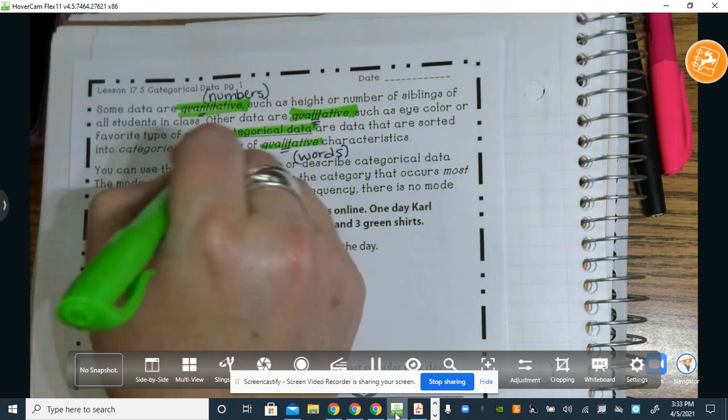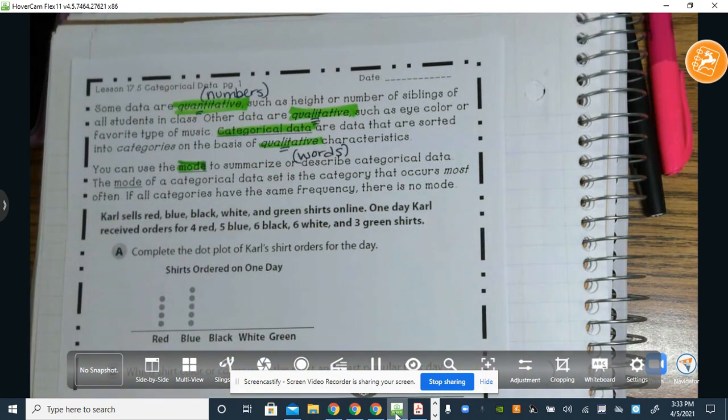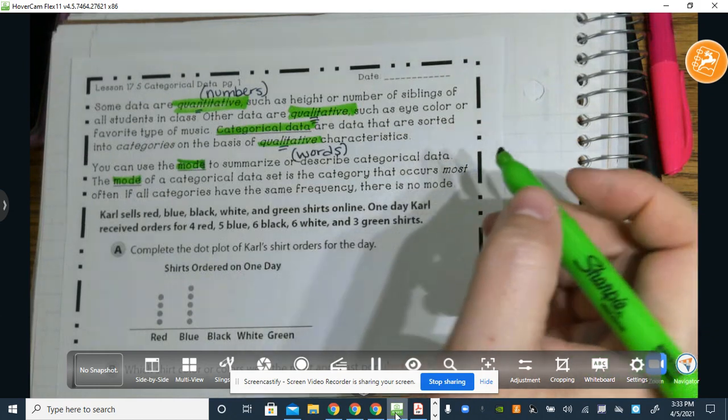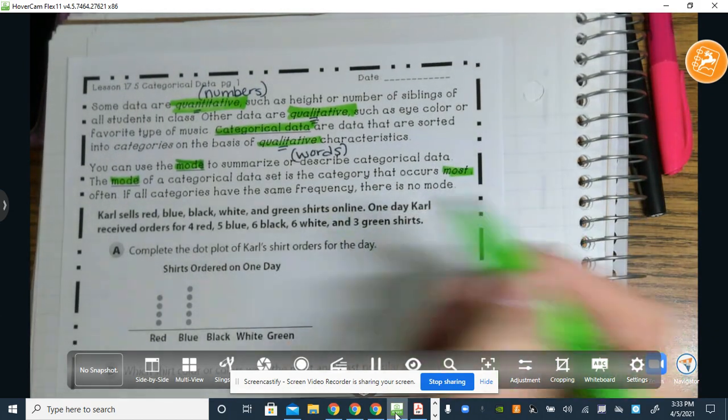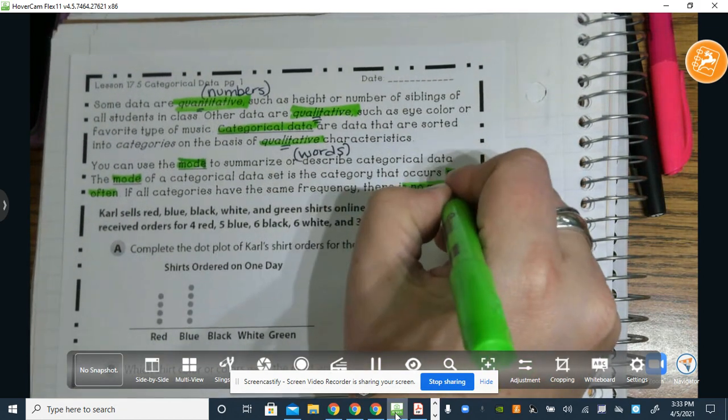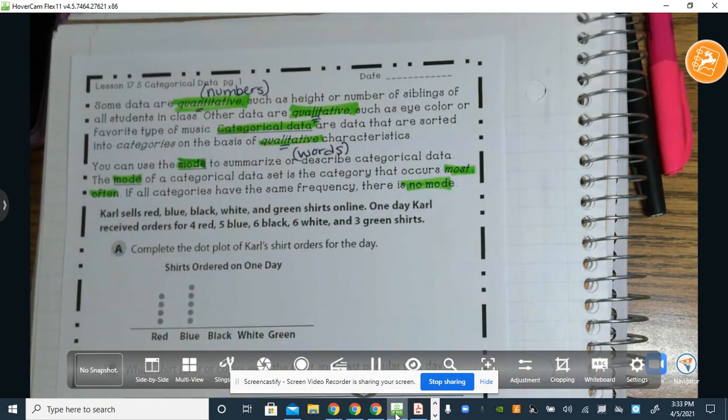Because you can't find the median, you can't find the mean, you can't find the average, you can't find the range, but you can find the mode. And the mode is to summarize or describe categorical data. The mode of categorical data is a set of categories that occurs most often. Just like with a number, occurs most often, categorical data is the one that occurs most often. If all categories have the same frequency, then there would be no mode.